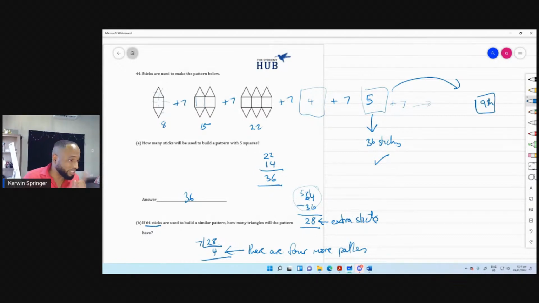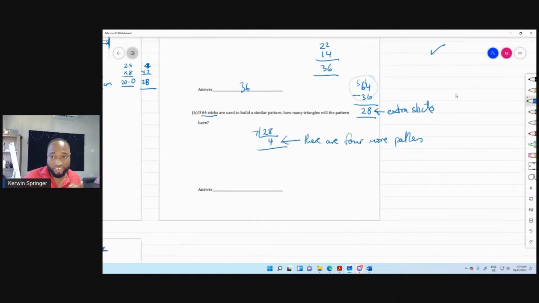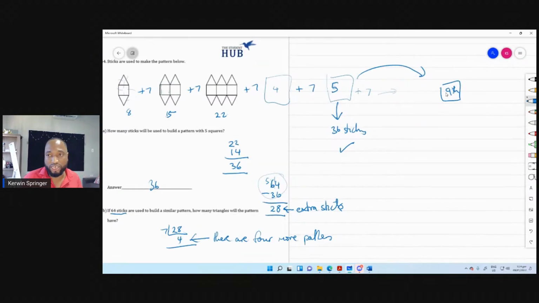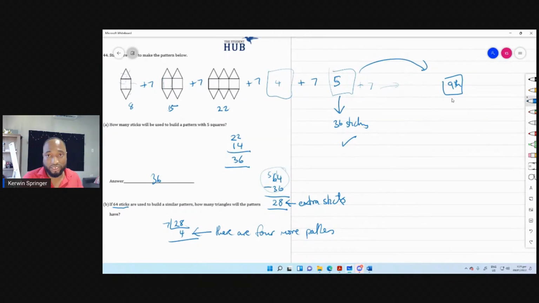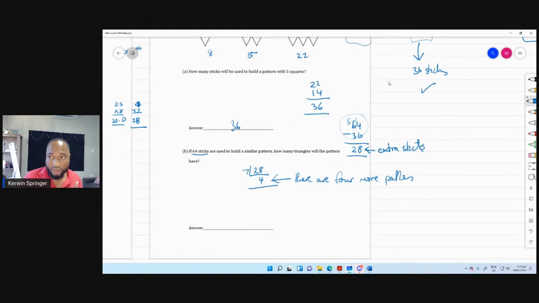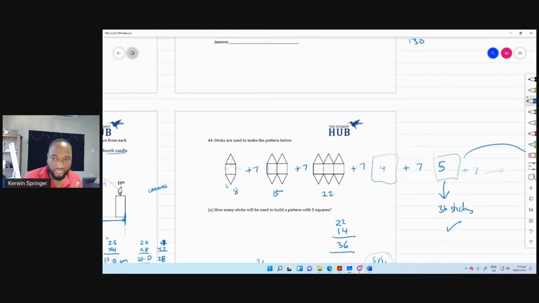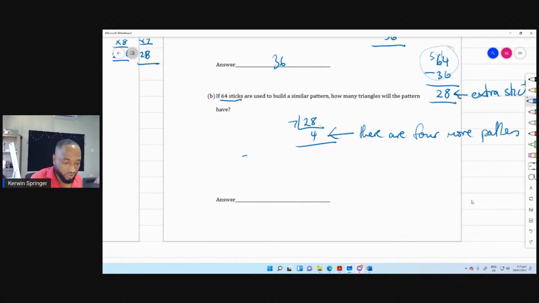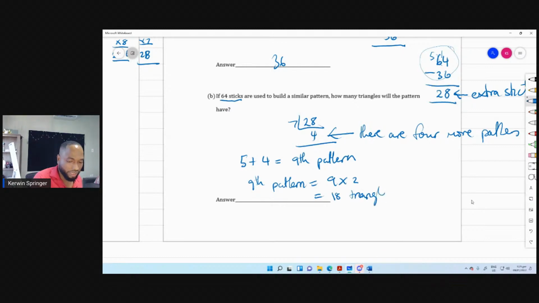The question isn't asking us to find the ninth pattern itself. It's all well and good if you discovered that the 64 sticks will be at the ninth pattern. The question is asking how many triangles will be on the pattern. We know if you're on the first pattern, you have 2 triangles. Second pattern, 4 triangles. Third pattern, 6 triangles. So 5 plus 4 equals the ninth pattern, and I saw you all putting this in the chat a long time ago, the ninth pattern would be equal to 9 times 2, equal 18 triangles. Rate out of 10 how much you understand this question.